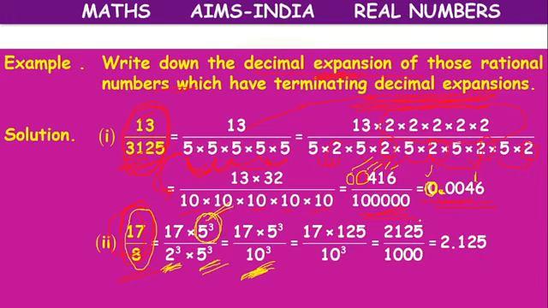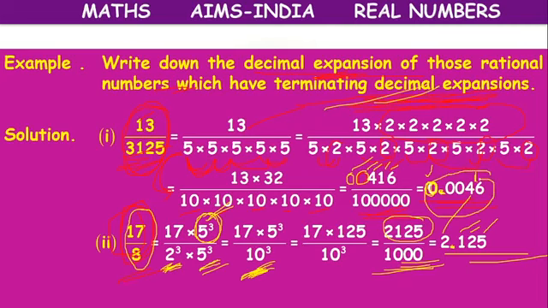So what will be the result? 2125 by 10,000. From the right, where to keep the decimal place? 1, 2, 3. 3 zeros are there. After 3 places, we have to keep a decimal point. Before that, one more digit is there, 2, so no need to keep 0 here. Like that, directly without division, we can express them in decimal form, which is a shortcut.